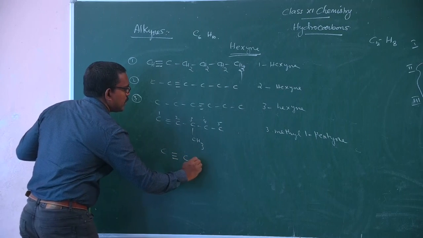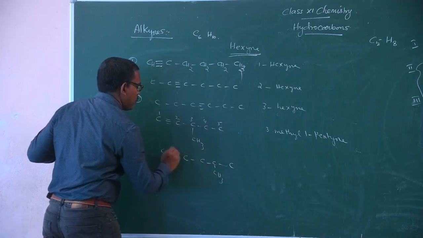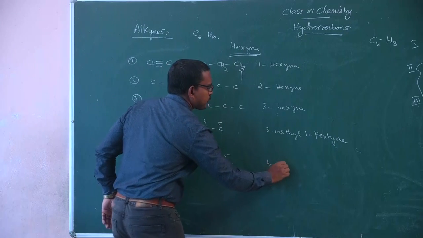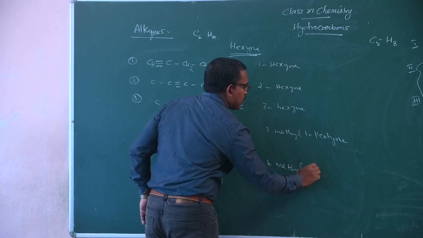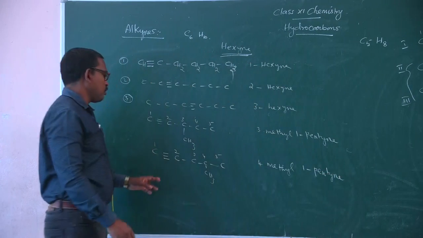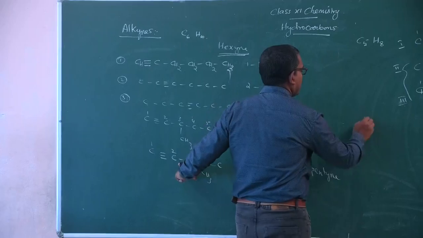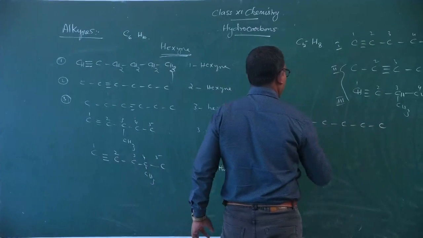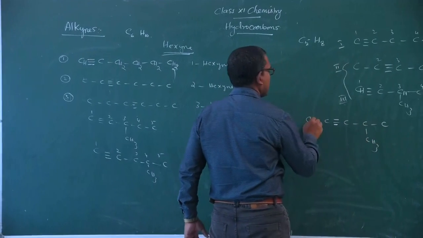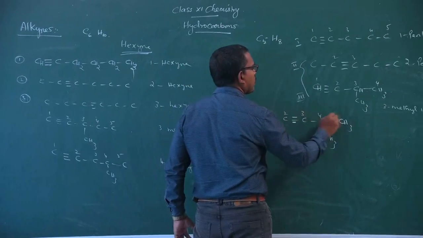And you change the position of the methyl group. C triple bond C, CH3, C. 1, 2, 3, 4, 5. So this is 4-methyl-1-pentyne. Now you change the position of the triple bond. Here one methyl group, CH3, CH. 1, 2, 3, 4, 5.